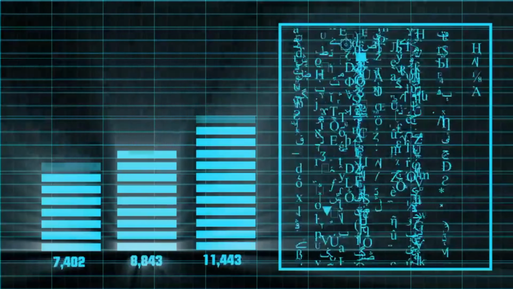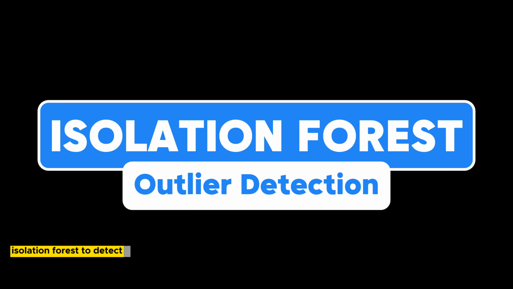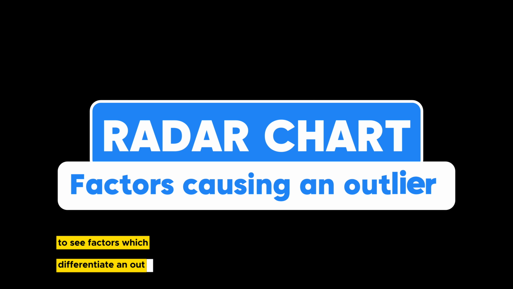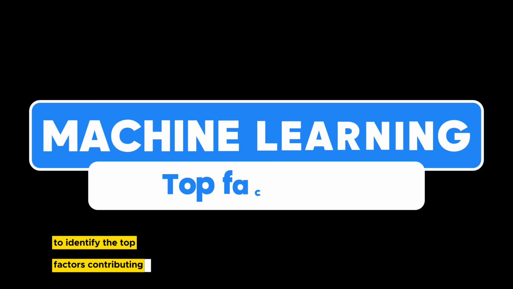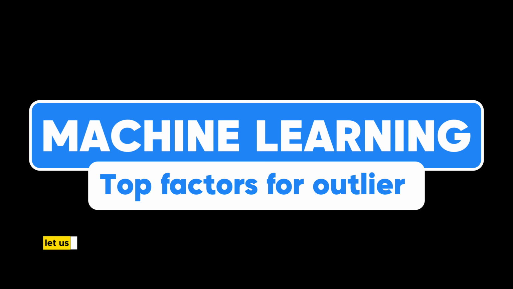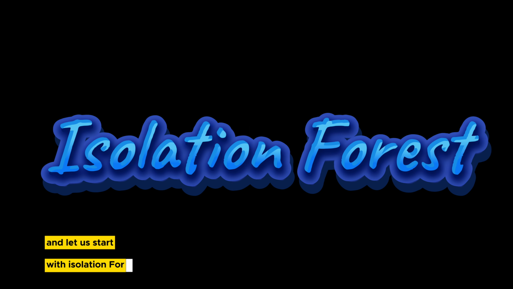The following analytics have been used: isolation forest to detect outliers, radar chart to see factors which differentiate an outlier, and machine learning to identify the top factors contributing to outliers. Let us see how these analytics work, and let us start with isolation forest.